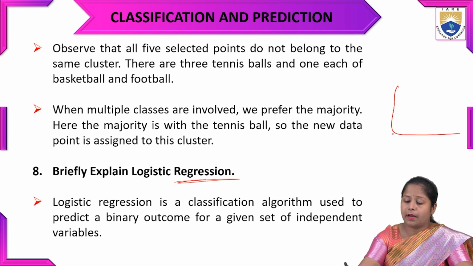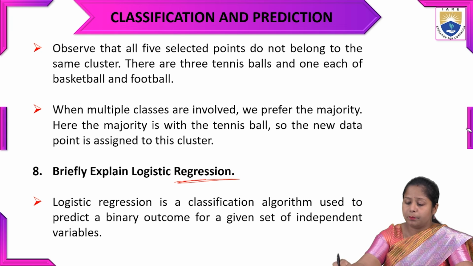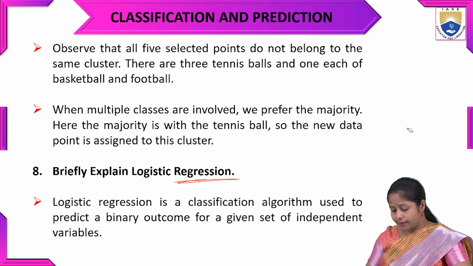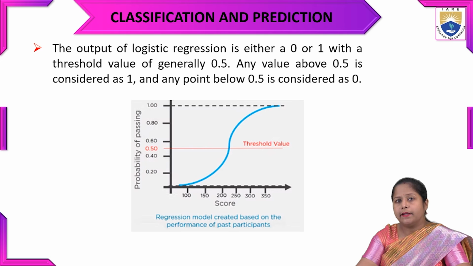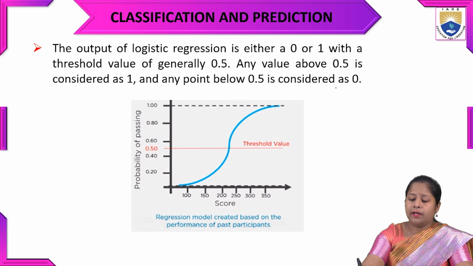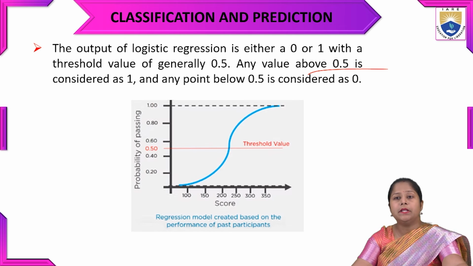So there will be some graph like this. On the basis of the independent data, it is going to predict the next class level. The output of logistic regression can be either 0 or 1, because it works like a binary with a threshold value between the two values, generally 0.5. Any value above 0.5 will be considered as 1, and any point below 0.5 will be 0.